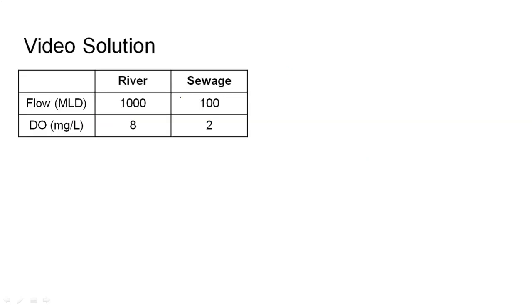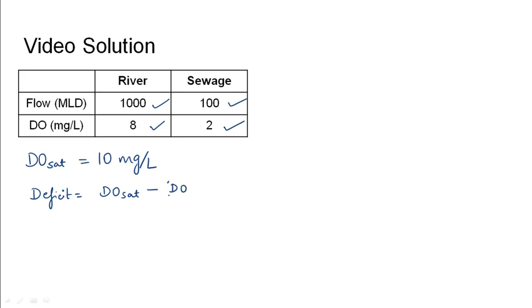In this question, our flow of river as 1000 mld and sewage as 100 mld is given. The DO levels of river are given as 8 mg per liter and for sewage it is 2 mg per liter. So the saturation DO has been given in the question as 10 mg per liter. So what we need to find is the deficit, which is nothing but the saturation DO minus the DO of the river and sewage mixture.